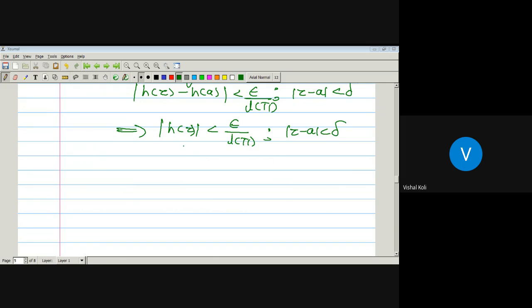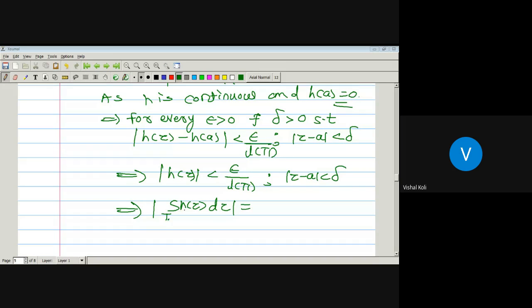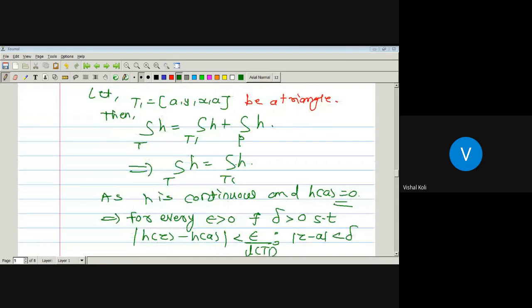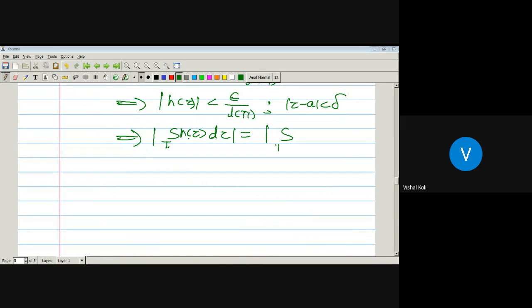Now let us take the integral on both sides, which implies modulus of integration over the set T of H of Z dZ is equal to, since integration over the curve T of H of Z dZ is nothing but integration over the curve T1, that is triangle T1, which is equal to modulus of integration over the set T1 of H of Z dZ. Take this one as star. Now, modulus of integration is less than or equal to integration over T1 of modulus of H of Z times modulus of dZ.